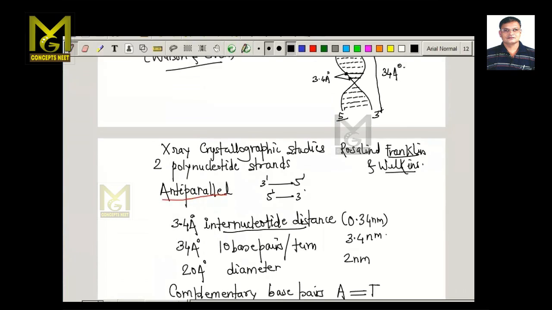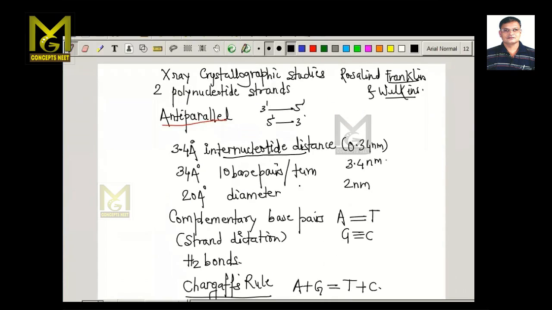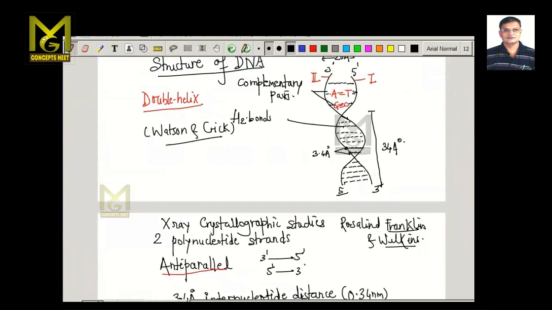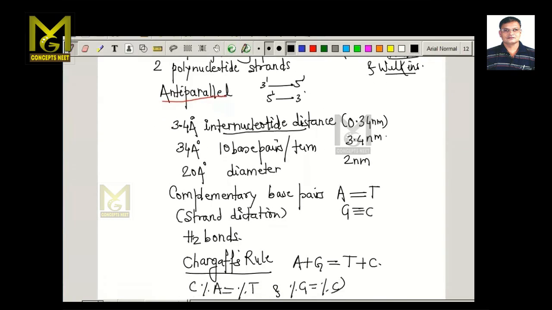One more important feature of this DNA molecule is that the first strand and the second strand have a complementary relationship. That means if adenine is present on one strand, the second strand will have thymine. If guanine is present on one strand, the second will have cytosine. This relation between the two strands we call complementary base pairing.